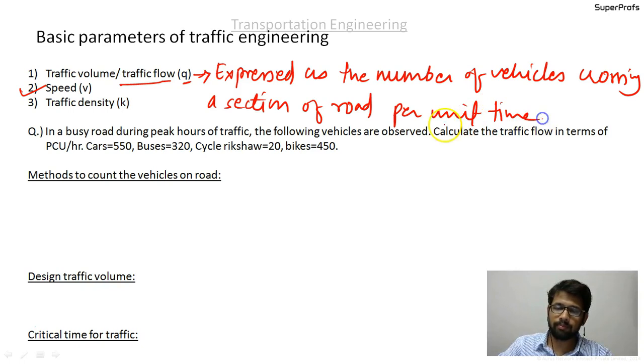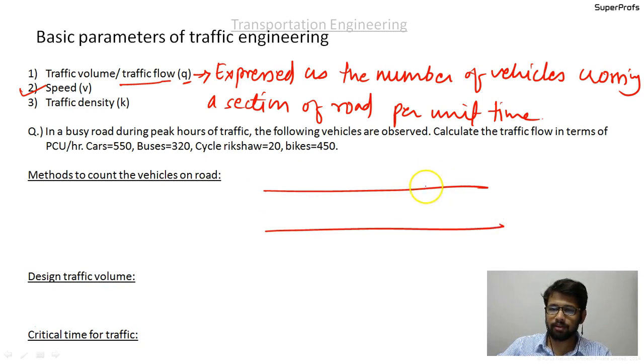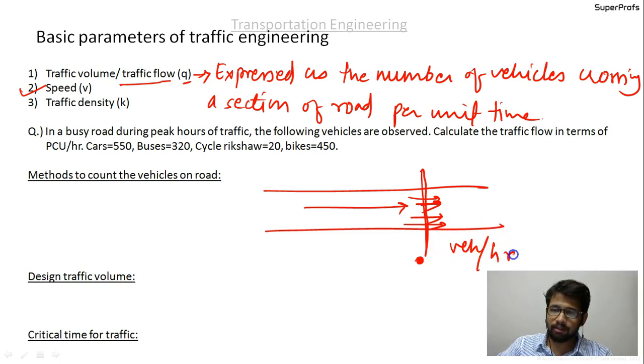So what does this mean? Suppose there is a road like this. You mark one section like this, stand over here and count the number of vehicles that are crossing this section. That is what the traffic volume or the traffic flow is, and do it for unit time. It will be expressed as number of vehicles per hour, vehicles per minute or vehicles per second, depending on the unit of time you use.